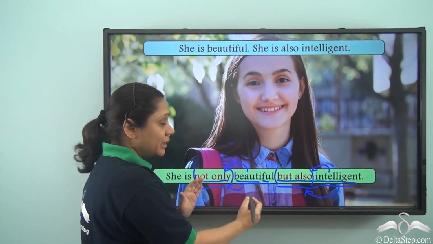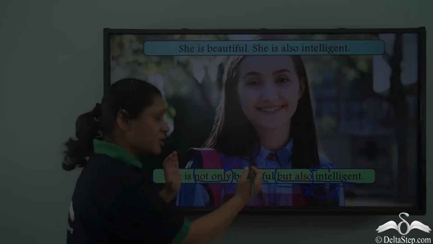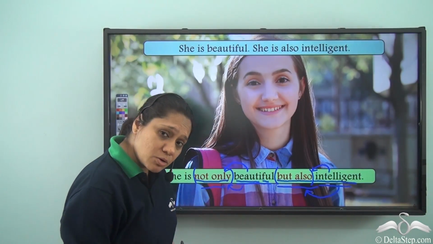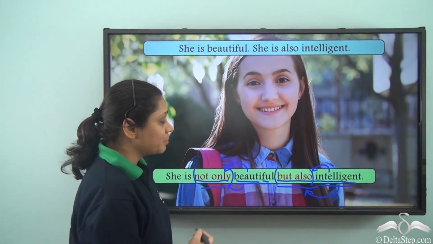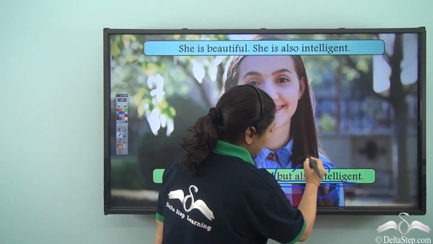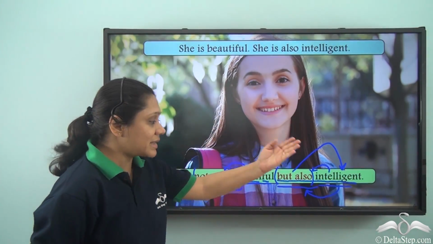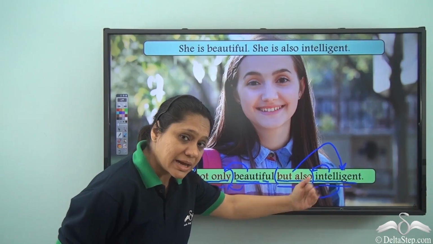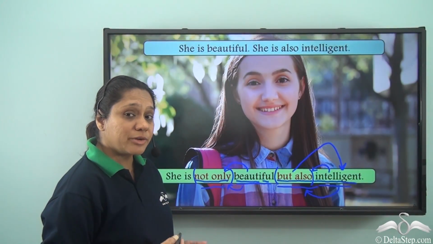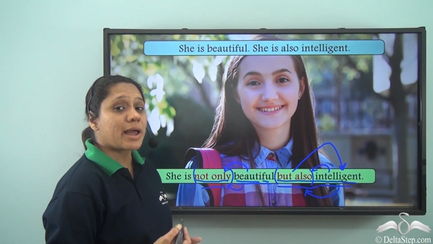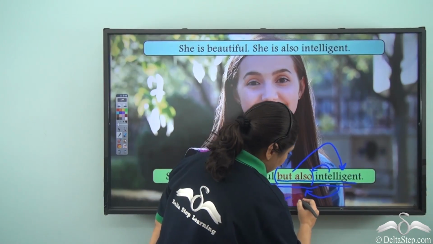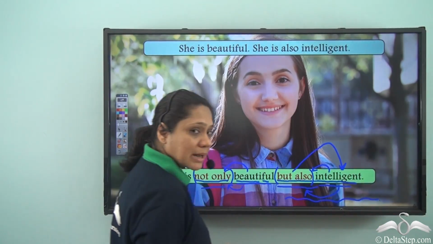So, not only but also are used as a pair when they are used as conjunctions, and but also gives extra importance to the second fact, intelligent. So, the part on which we want to stress or emphasize comes after but also.